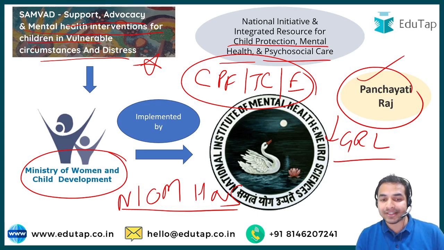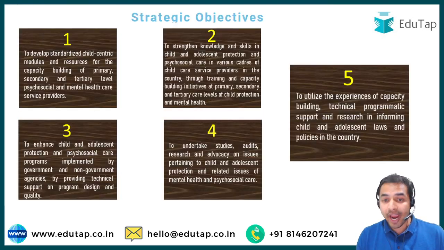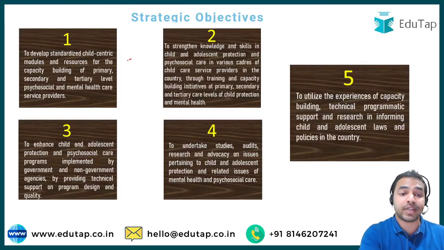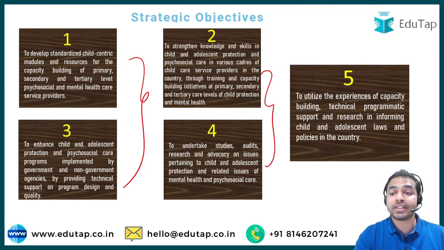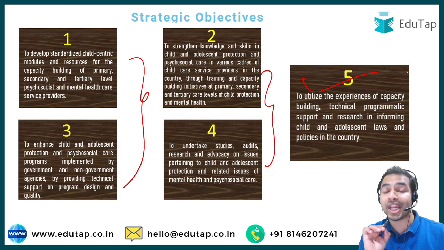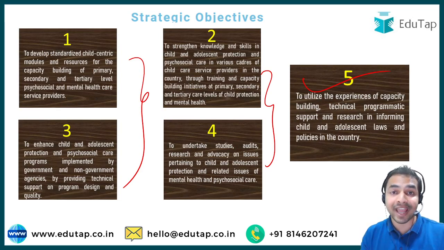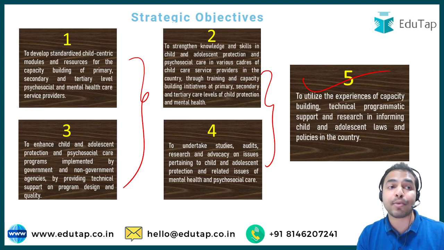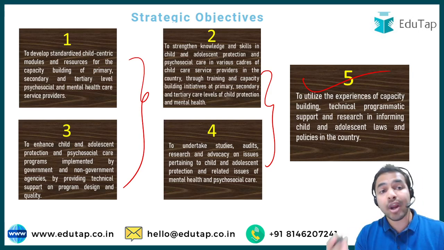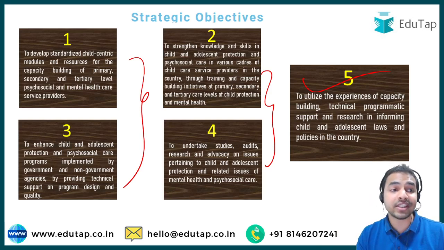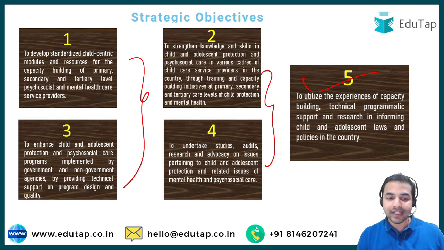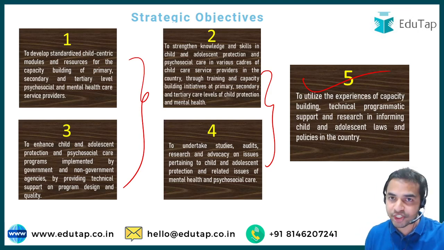So guys, I hope that this is very much clear to all of you, and here you can also see the strategic objectives of this Samvad program. But guys, you are required to remember that this program mainly provides protection and mental health care for those children who are abandoned, orphaned, stressed, or are child survivors of trafficking. So I hope that this program is very much clear to all of you.